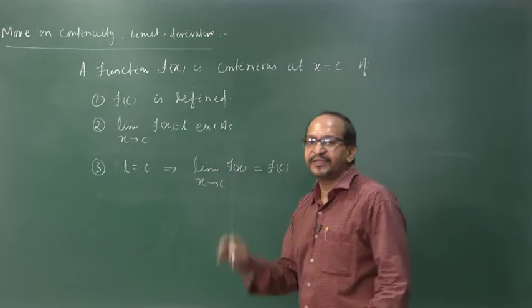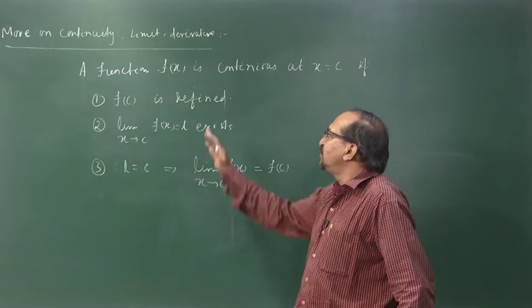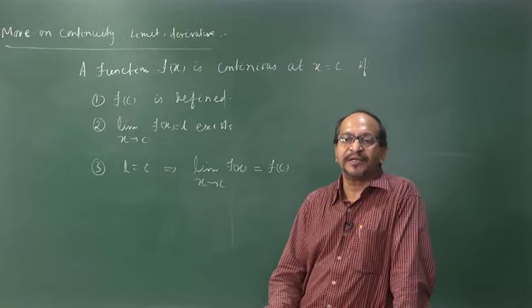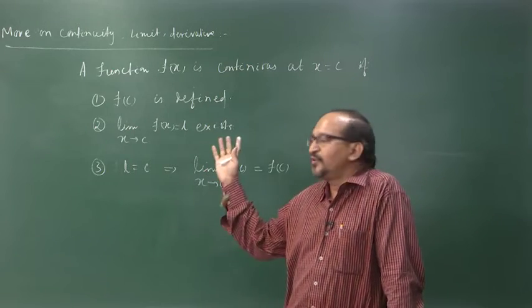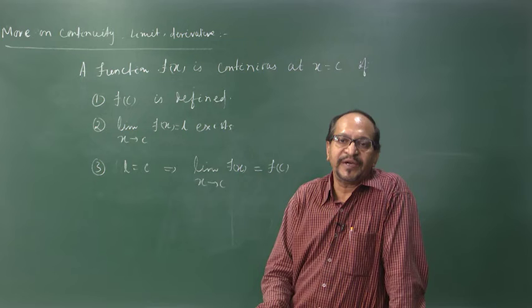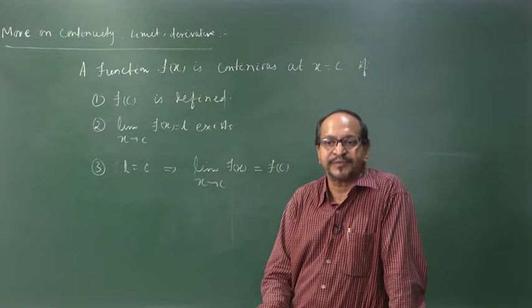So, if these three conditions are satisfied, then we say the function is continuous at the point c. This is the more precise mathematical way of defining the continuity of a function.